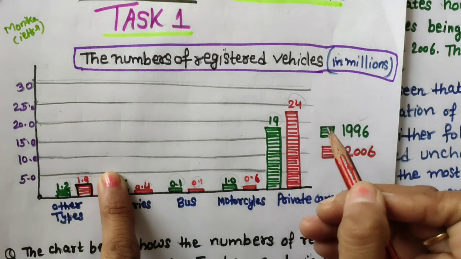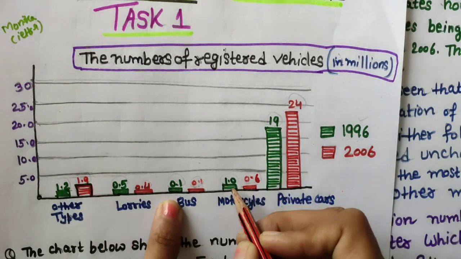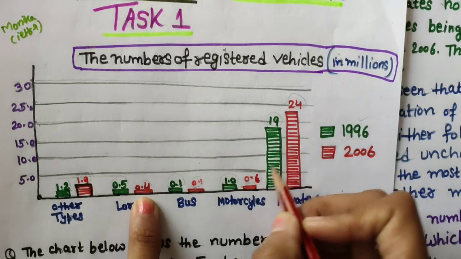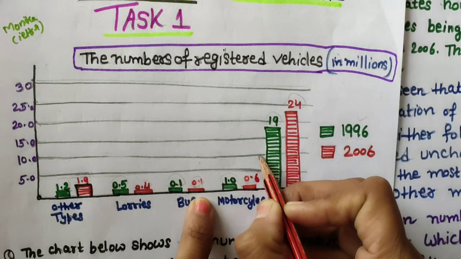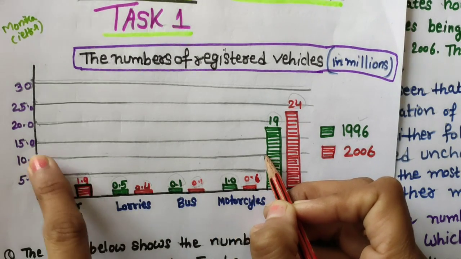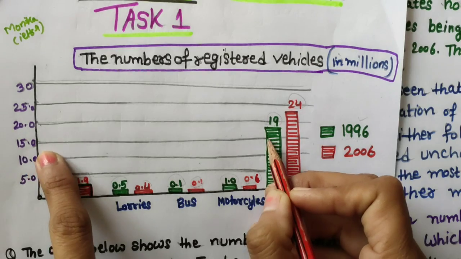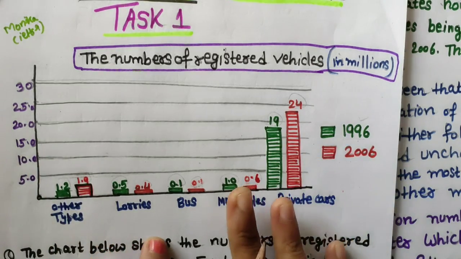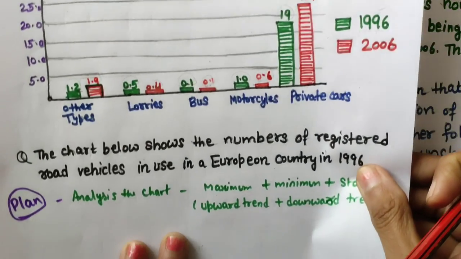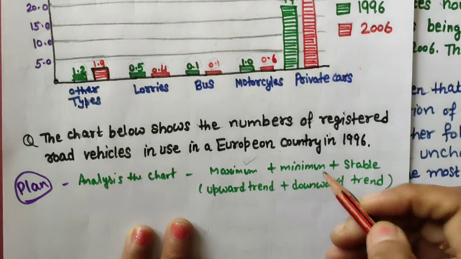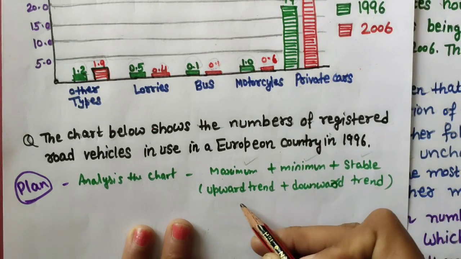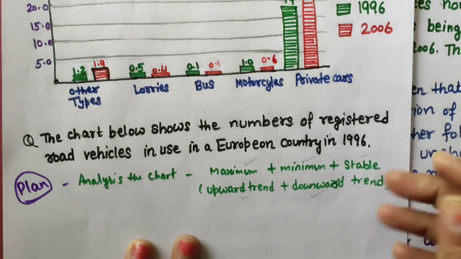Million vehicles in this graph. Or if you are sure, like sometimes the graph is at here or here, then you can say this is exactly 10 or exactly 15. Now we have planned and analyzed the data, and we have come out with maximum, minimum, stable, upward trend and downward trend.